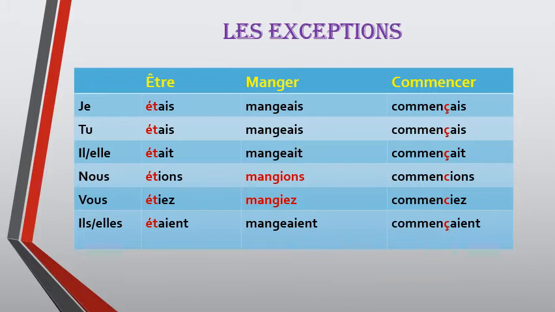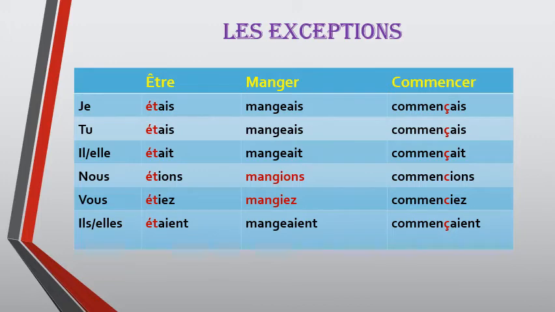So the first one is the verb être. This means that the verb être does not follow the regular pattern of conjugation that we have discussed, taking the new form and adding endings. Over here, the conjugation of the verb in the imparfait is j'étais, tu étais, elle était, nous étions, vous étiez, et ils étaient. So here ét- is the stem of the verb and after that we put the ending.